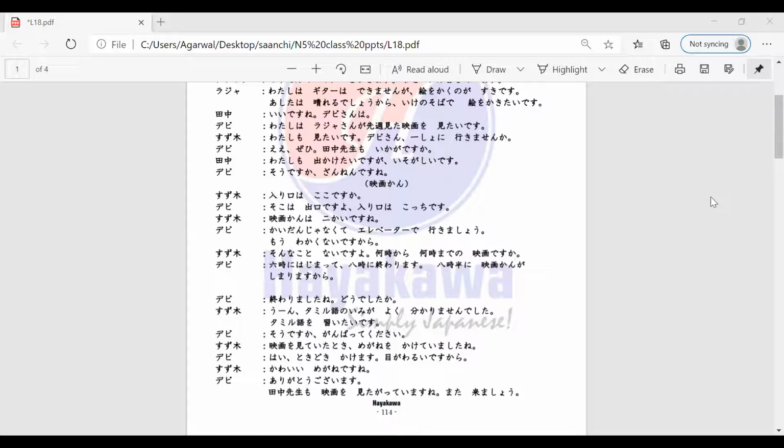So Devi-san is saying, そこは出口ですよ。You say, as for that place, that is the exit, you know. So, 入り口はこっちです。The entrance is over here. This is the entrance. So, Suzuki-san is responding to that, right? Ganesh-san, can you read the dialogue for me?